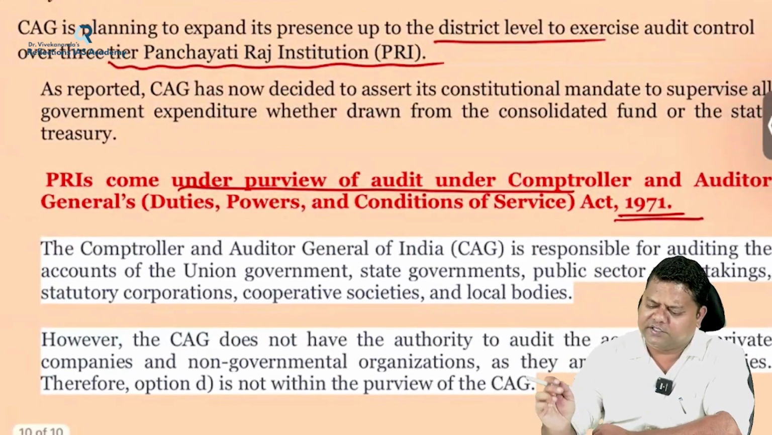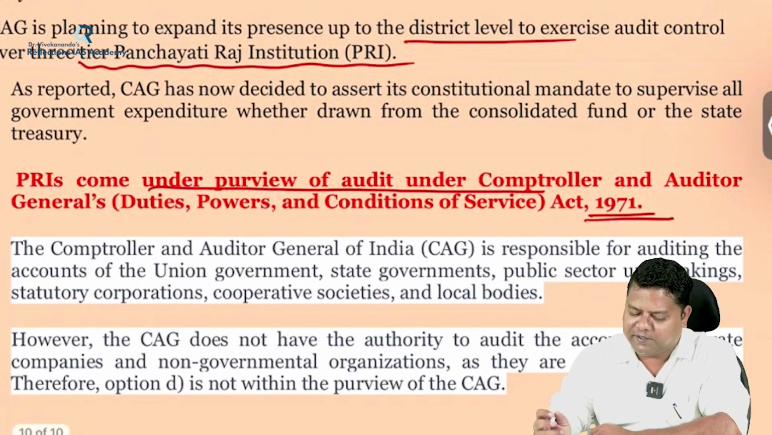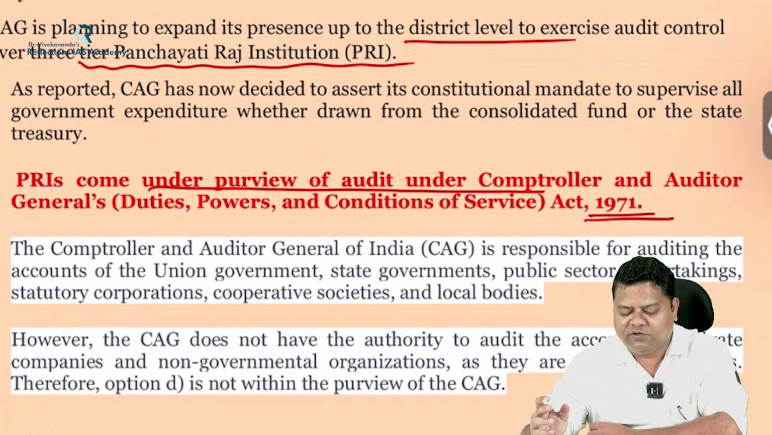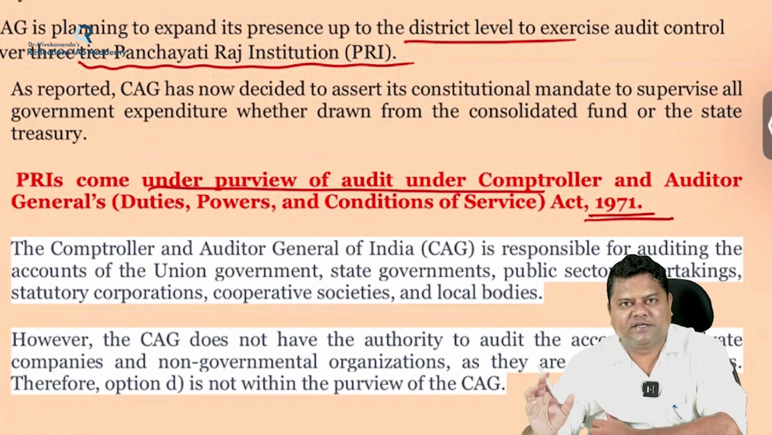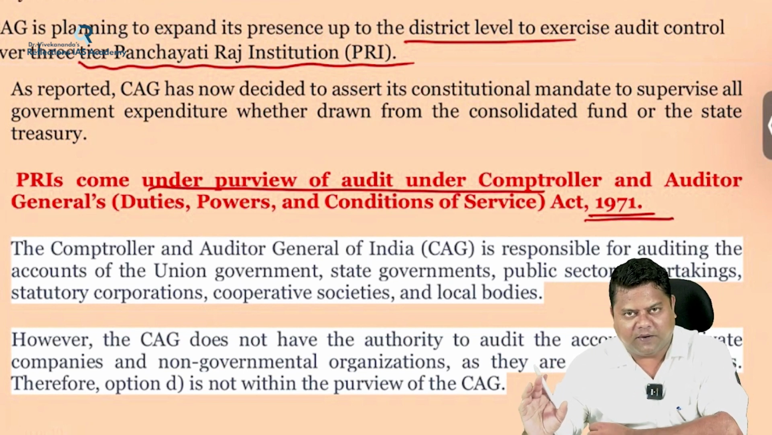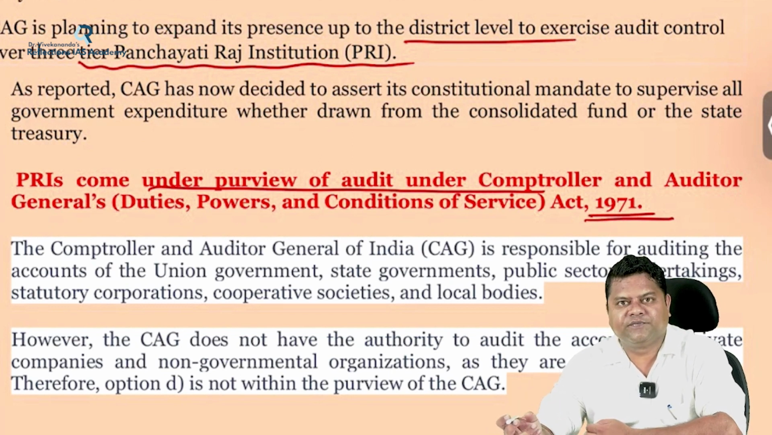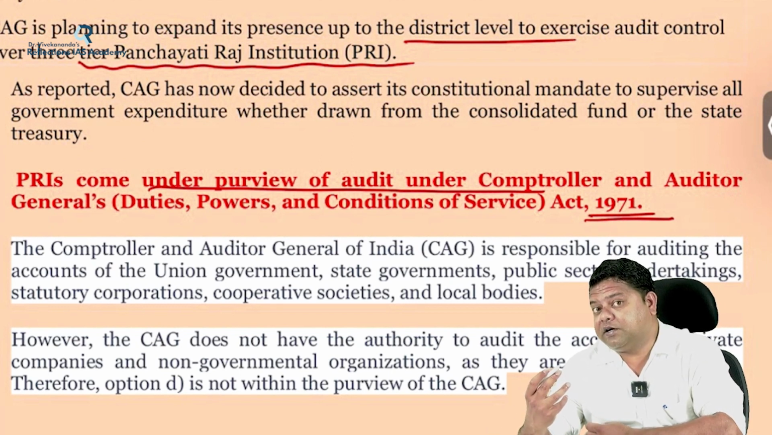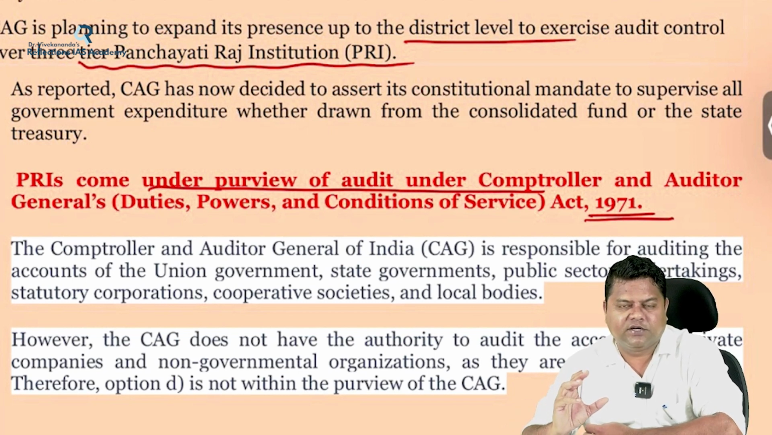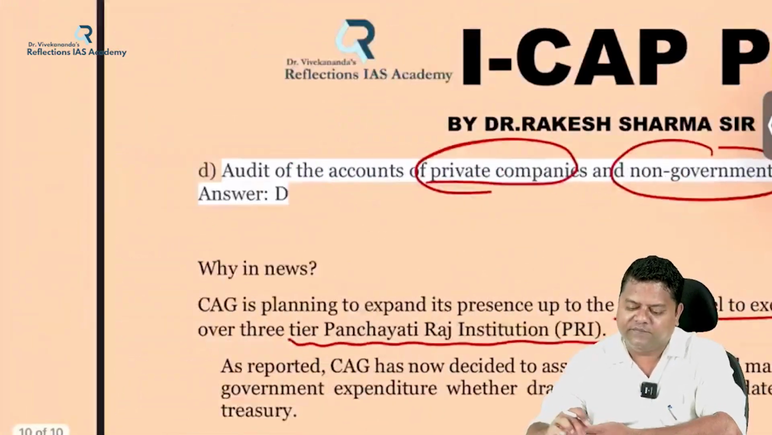The Comptroller and Auditor General of India, as you know, is responsible for auditing the accounts of the union government, state governments, public sector undertakings, etc. You should also know about the terms of service and conditions: who appoints the CAG, what are his or her powers, on what grounds the CAG can be removed, what is the duration of service, what is the retirement age, and what perks are available to the CAG. Also know which articles in the Indian Constitution deal with the CAG. I gave you this question for your revision on the CAG.